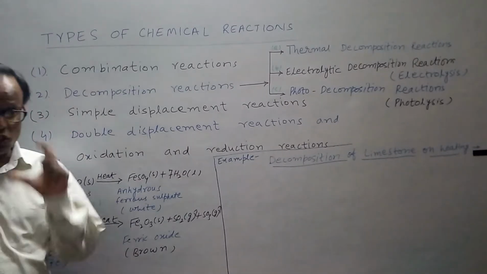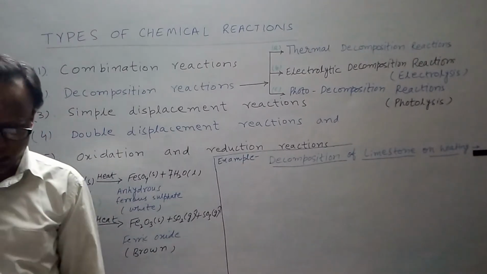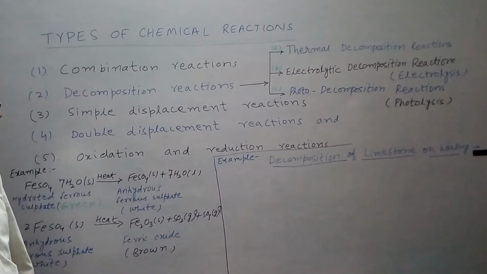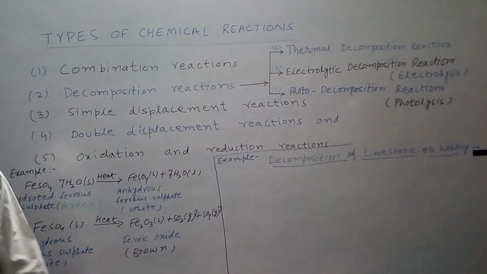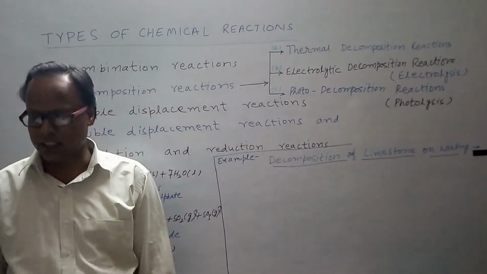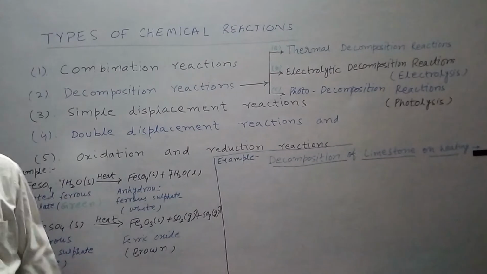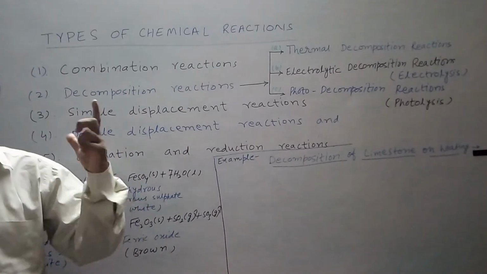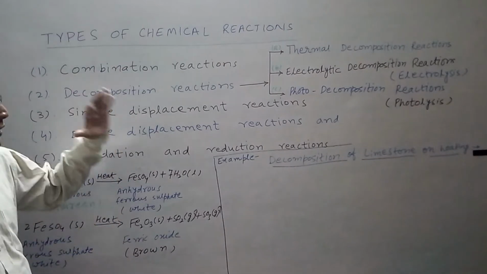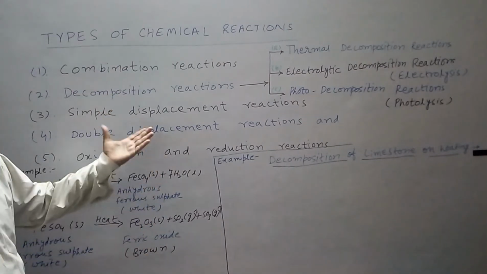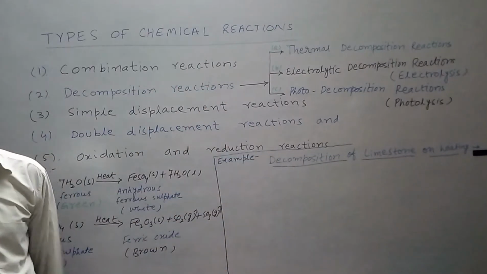Dear students, please note down here. In the case of decomposition reactions, when decomposition reaction takes place, it needs some kind of energy. And this energy is in the form of heat, in the form of electricity, or in the form of sunlight or any kind of light. Then the reactants decompose into two or more products.